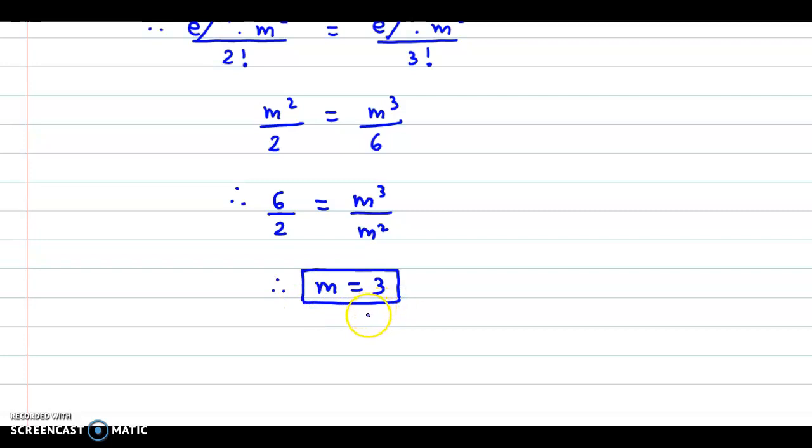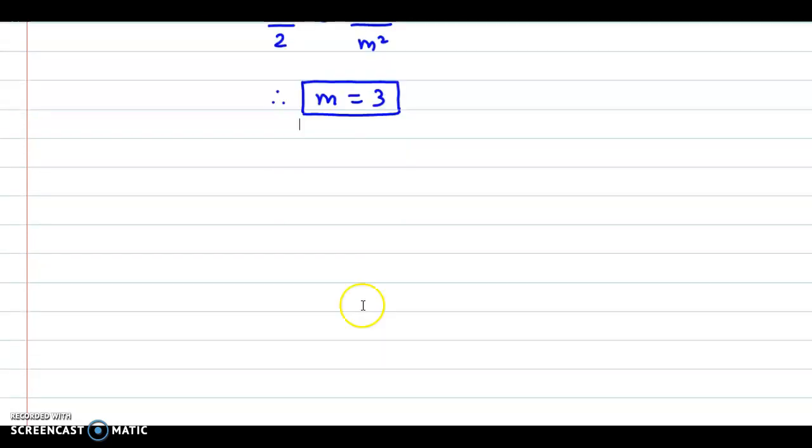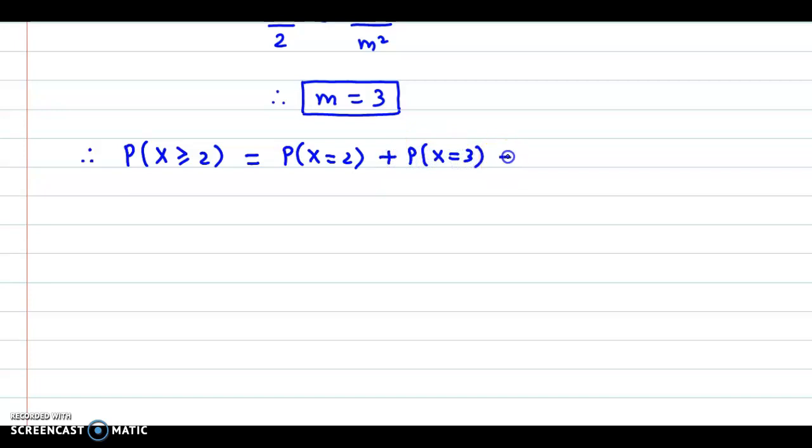And now we have to obtain the probability for x greater than or equal to 2. So probability of x greater than or equal to 2. Now greater than or equal to 2 implies probability of x equal to 2 or probability at x equal to 3 and so on, right? But we know that for a discrete distribution, the sum of all the probabilities from 0 to n is equal to 1.